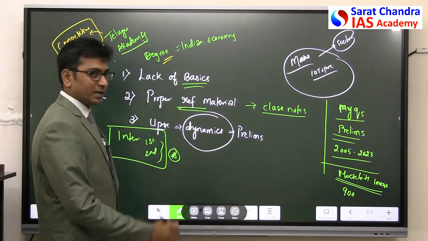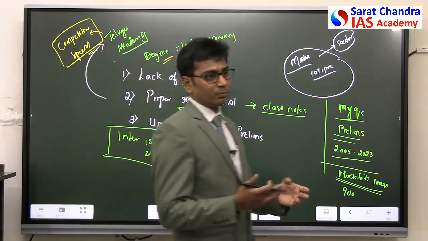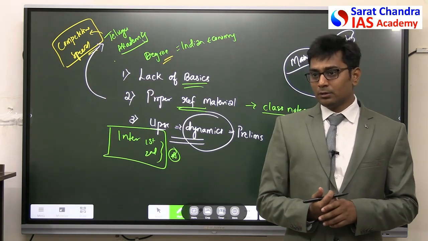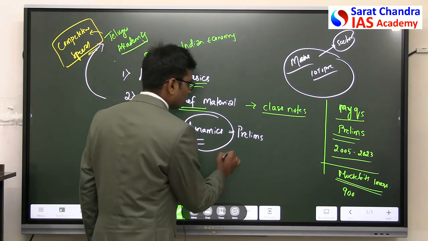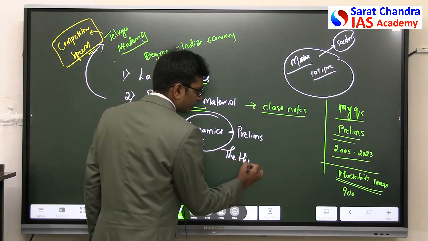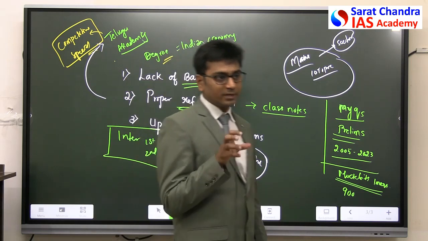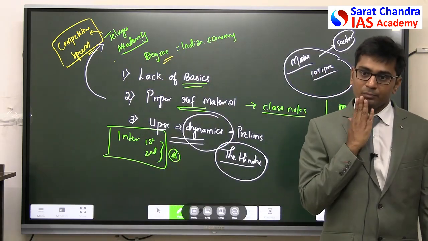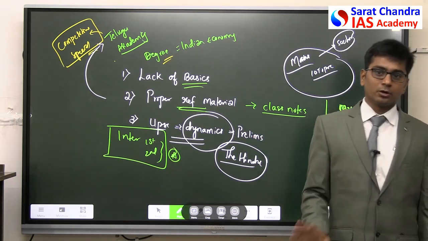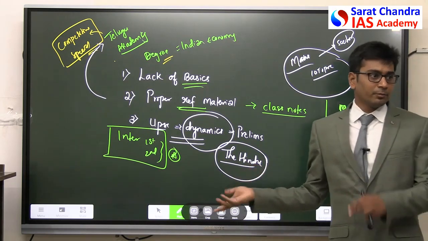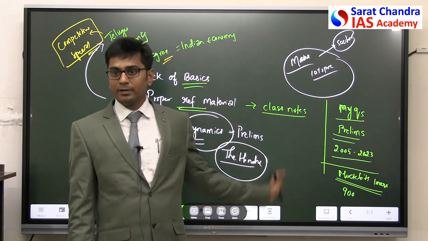Next, how to link it with the dynamic aspects. Now, how to get interest in reading The Hindu newspaper or a business newspaper? We'll do one exercise. In my class, every day I will go through the economics topics that were covered in that day's Hindu. So for the class, bring that day's Hindu newspaper, so that we will understand how exactly the subject is there. Don't worry whether you understand or not. Try to understand, that's it. Because we are writing this exam. Competition means this: trying to understand even what you don't understand. So bring it every day. I will show you how to read.